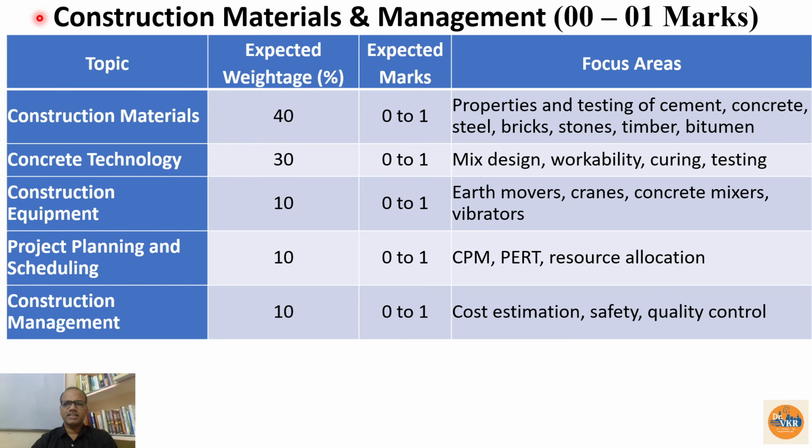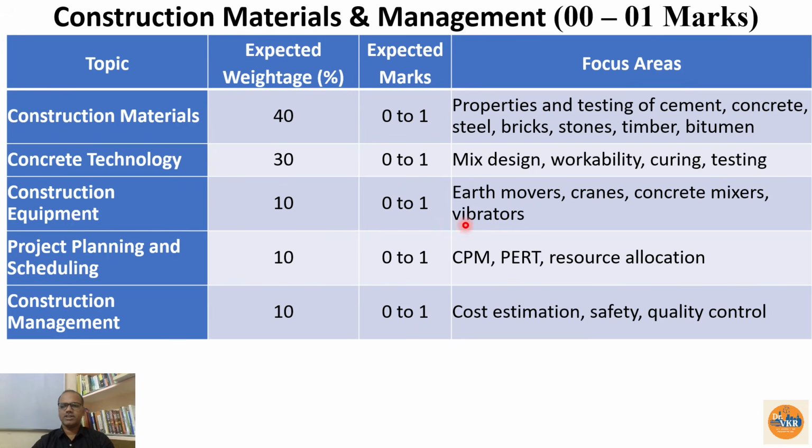And another one is construction materials and management. So one of the least weighted subjects from the GATE point of view is construction materials and management, where it carries 0 to 1 mark. So construction materials you may get from the topics like properties and testing of cement, concrete, steel, bricks, stone, timber, bitumen, all these things, one theory question you may get. And concrete technology, mix design, workability, curing and testing topics, 1 mark we may get, if at all they give.